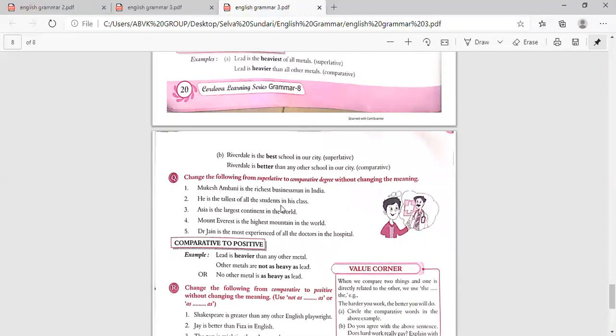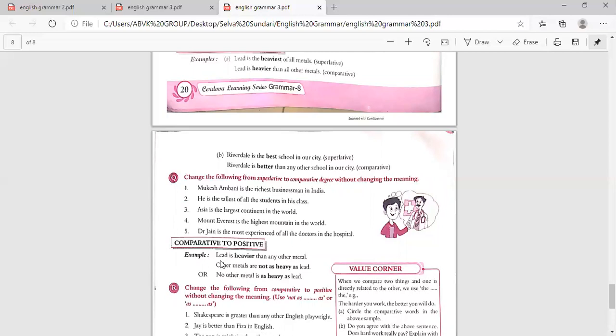He is the tallest of all the students in his class. He is taller than all other students in his class. Asia is the largest continent in the world. Asia is larger than any other continent in the world. Mount Everest is the highest mountain in the world. Mount Everest is higher than any other mountain in the world. Dr. Jain is the most experienced of all the doctors in the hospital. So Dr. Jain is more experienced than all other doctors in the hospital.